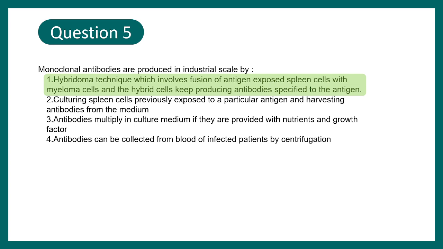And option number 4 that says antibodies can be collected from blood of patients via centrifugation, it's again correct if you collect patient's serum and purify the antibodies. But the problem is, in that case, there would be several antibodies and purifying your antibody of choice would be difficult. And even if you do it, it is not feasible for an industrial scale. Now, if you want to learn more about the hybridoma technique, click on the video in the I button.